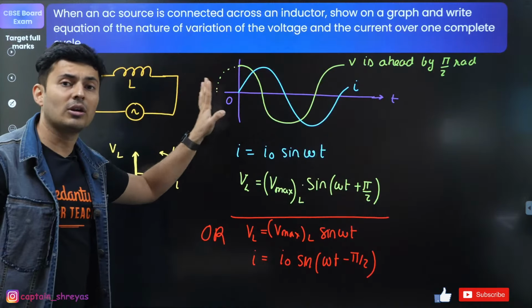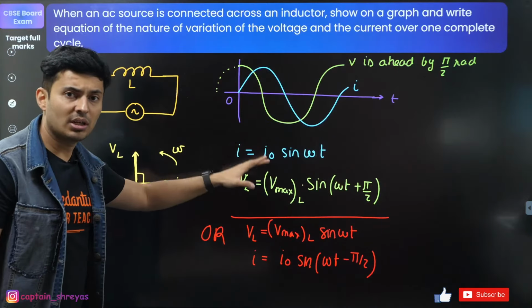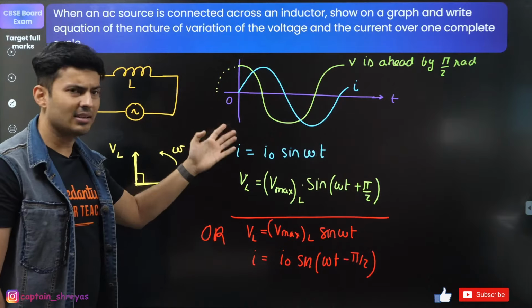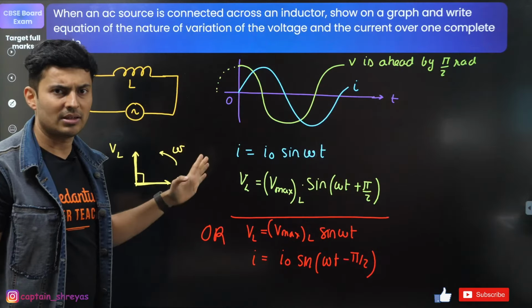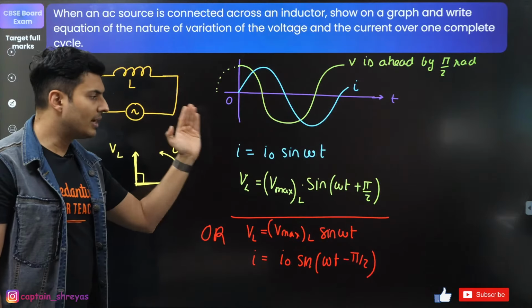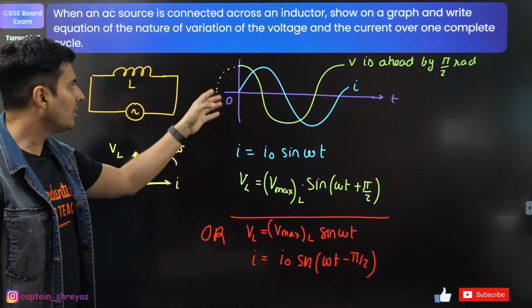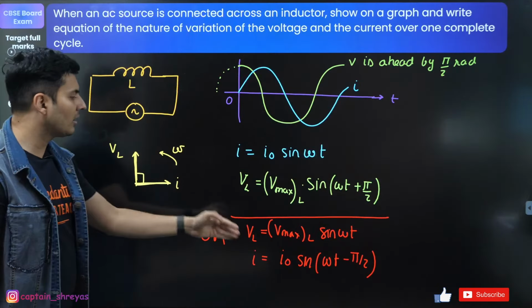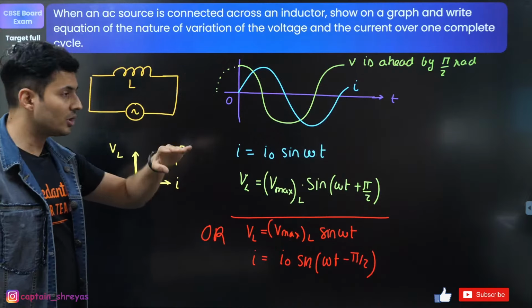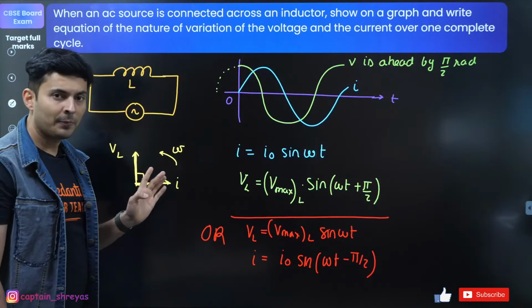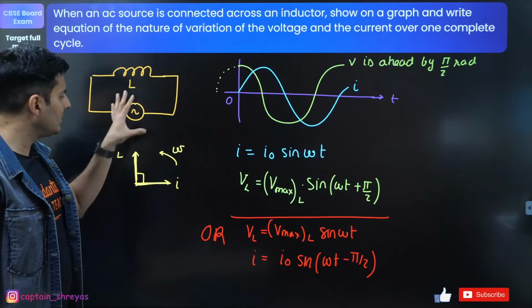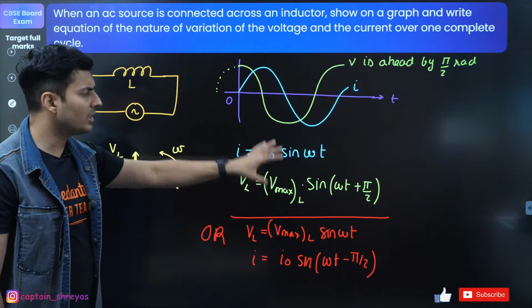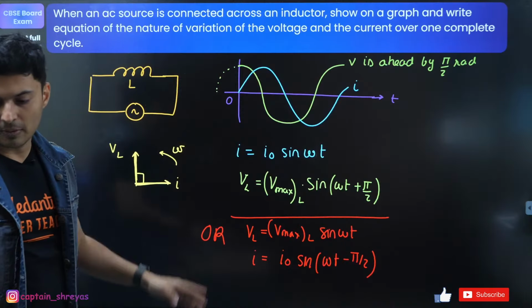Same kind of question can also come for capacitor. Same kind of question can also come for LCR circuit. Just explain LCR circuit. What is a phasor diagram? So you should be very well versed with the phasor diagram, the equations, the graphs, and the circuit. So show all the 4 things. If it is a 4-mark question, you might have to even derive it. If it is a 3-mark question, I think these 2 things is more than enough to get you 3 marks.